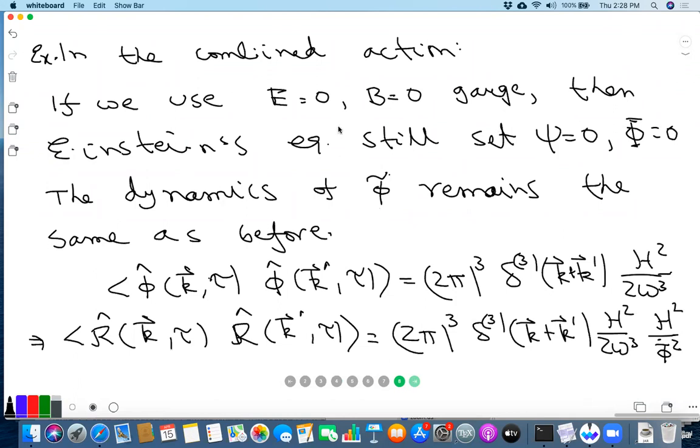So in this gauge, we can calculate this, even though phi hat is not gauge invariant. It's a gauge dependent statement. That the two-point function of phi hat is equal to this is a gauge dependent statement, in this gauge. But given this, we can now calculate the two-point function of R hat, which is the gauge invariant mode.